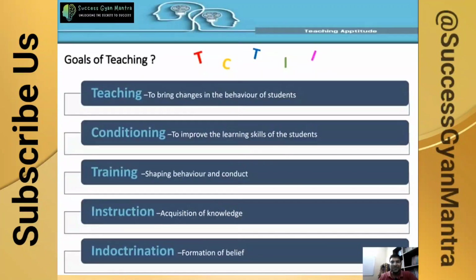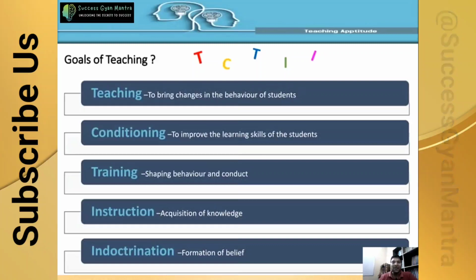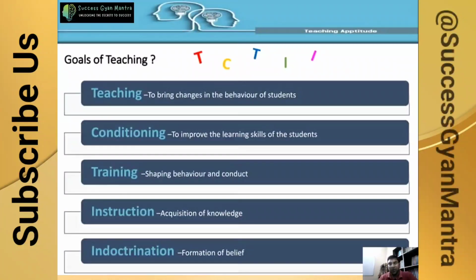Then, what are the goals of teaching? Teaching is to bring changes in the behavior of the student. Conditioning means to improve the learning skills of the students. Training means shaping the behavior and conduct. Instruction means acquisition of knowledge. Indoctrination means formation of beliefs among the students. So all these are the goals.